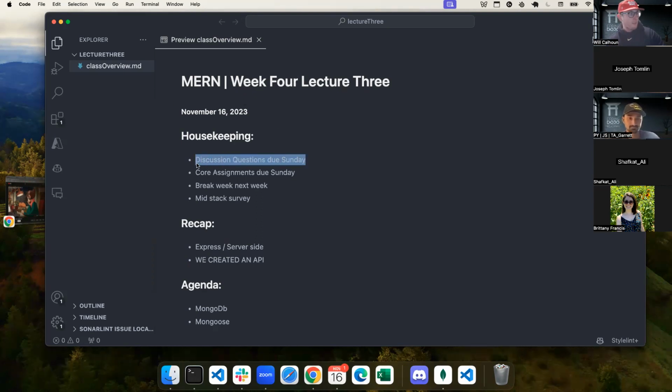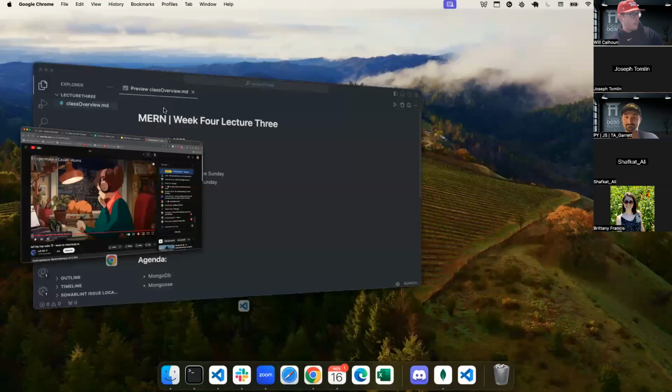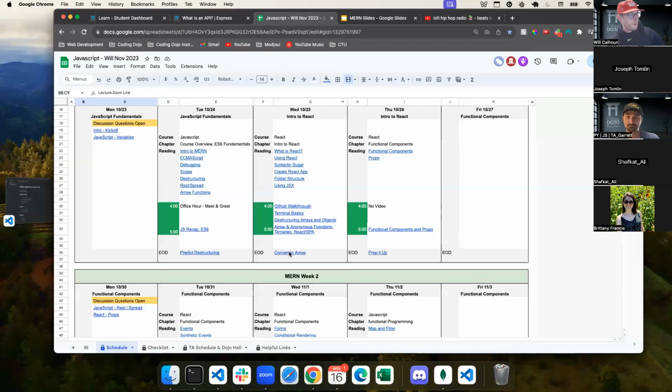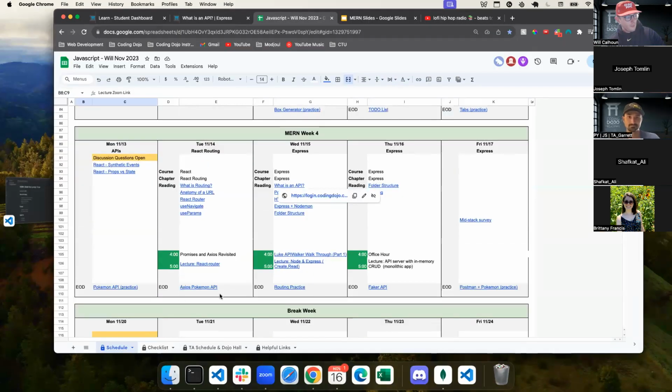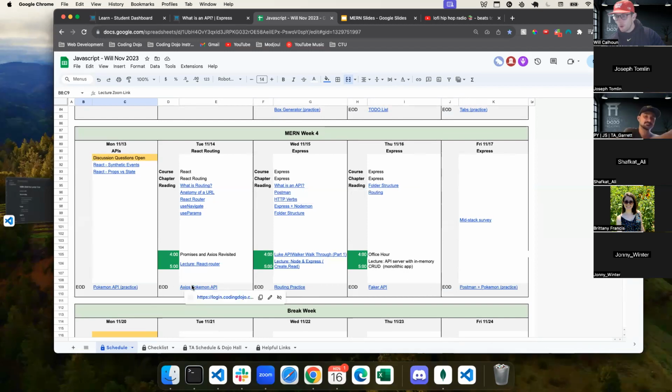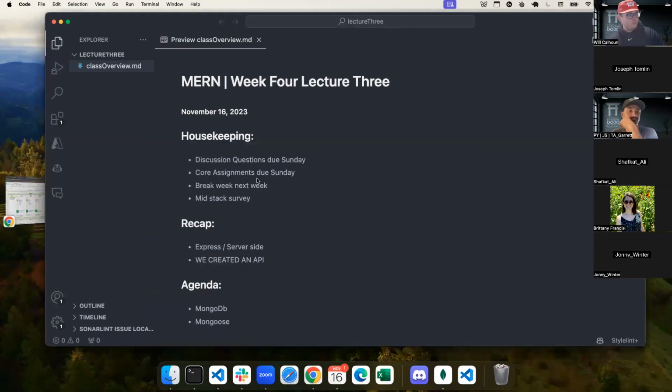A little bit of housekeeping. We have discussion questions, which are due Sunday. We have our core assignments. There's 3 of them. Those are due Sunday. Again, as always, you can find those here in week 4. We have these 3 assignments, your Axios Pokemon API. We've learned how to do that. We should know how to do that. Routing practice, which we've done, and then Faker API. Now, I'll talk about Faker API here in a bit. But those are your 3 assignments that we need to do.